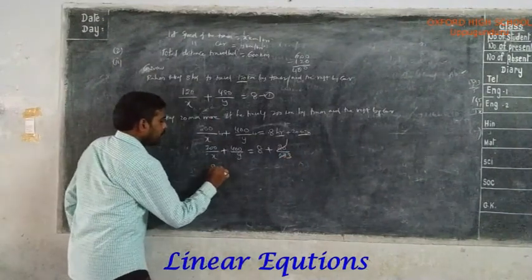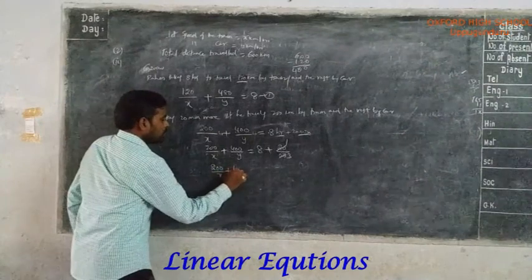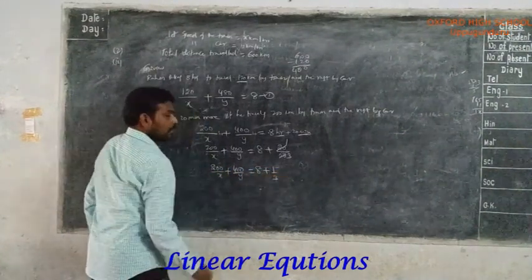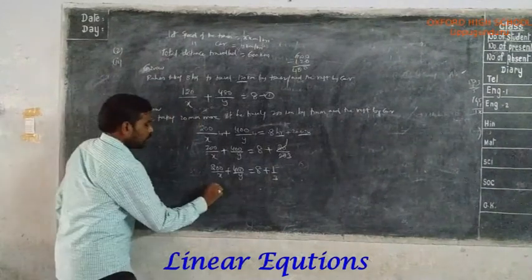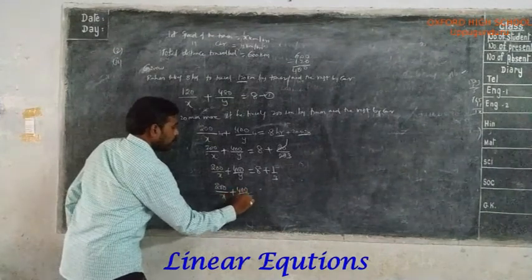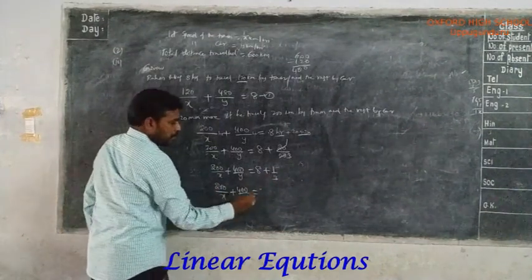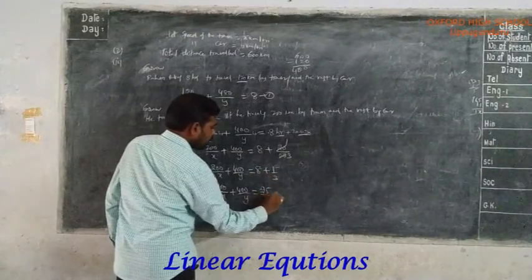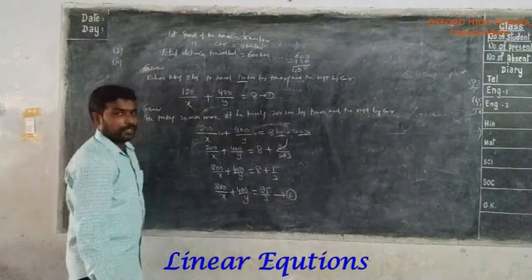So 200 by x plus 400 by y equals 8 plus 1 by 3. 3 eights are 24 plus 1, 25 by 3 hours. This is the second equation.